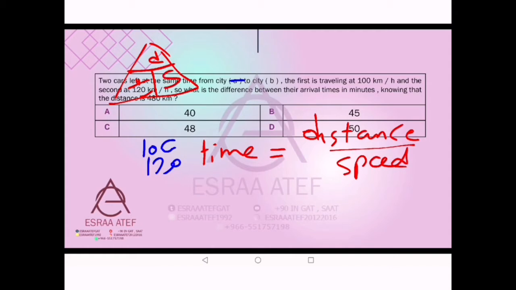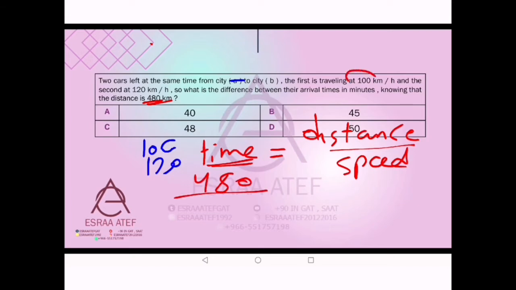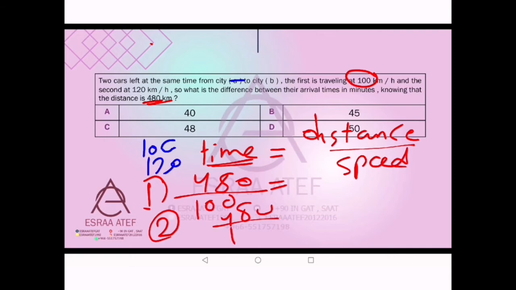So how can we get the time for the first one? The time is the distance, which is the same for both of them, 480, over the speed of the first one, which is 100. This is for the first one, 480 over 100, which will be 4.8.